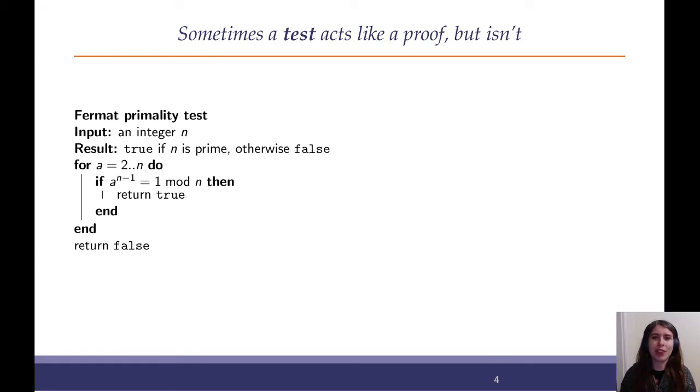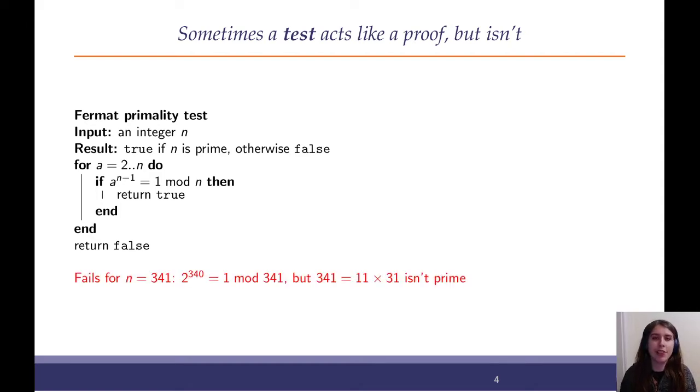Another thing that can go wrong is some kind of mathematical test that we really want to act like a proof, but actually doesn't form a complete proof. Here's an example, the Fermat primality test. The idea is we're going to test whether a number is prime by checking whether any numbers up to that number satisfy a certain equation. And if they do, then this must be a prime number. However, this is not a proof that it is a prime number, it's simply a test. A number that satisfies this may be prime, it is probably prime, but not necessarily.